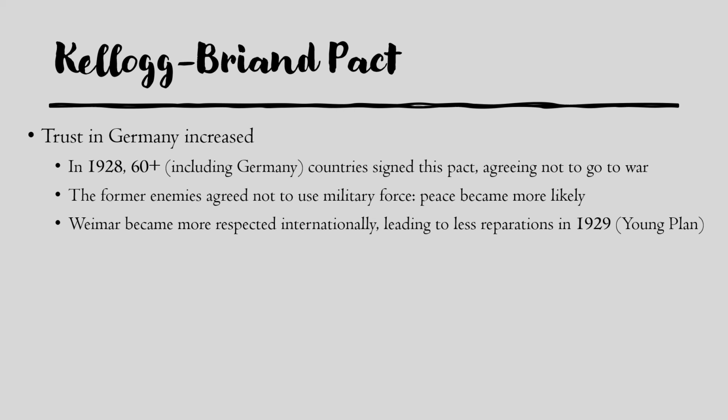And as a result, because Germany had signed this, the Weimar Republic became more respected internationally. It led to the old allies agreeing to lower reparations as part of the Young Plan in the next year, in 1929. As we saw, it led to more trust, it led to more foreign investment. People on the world stage trusted Germany now a lot more than they had done 10 years prior.